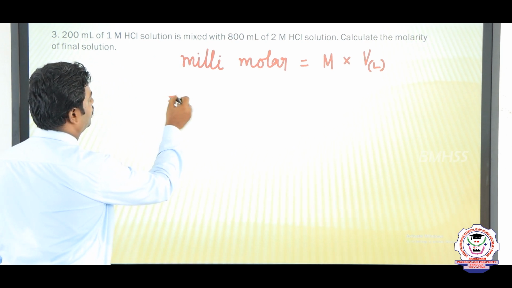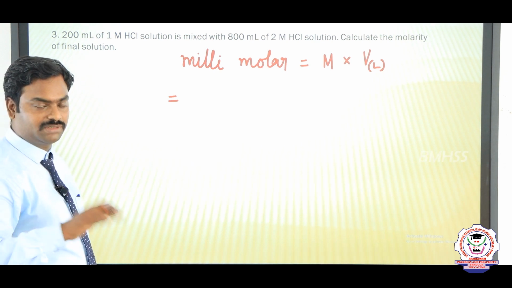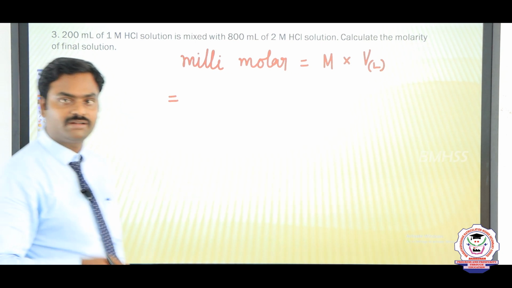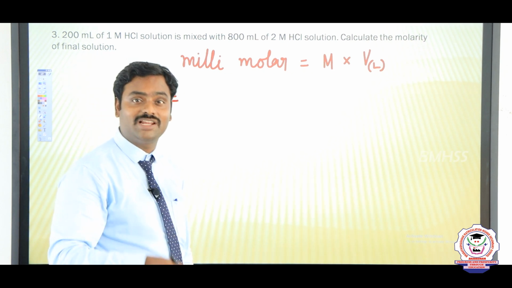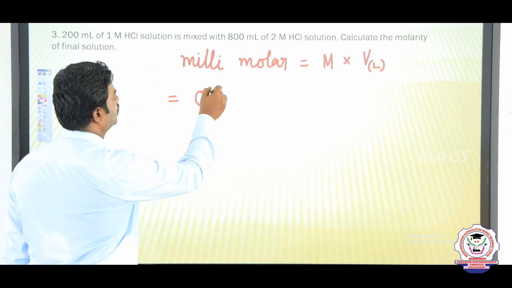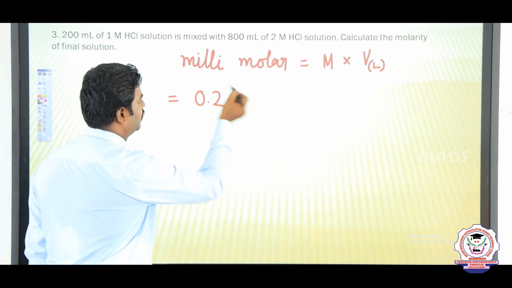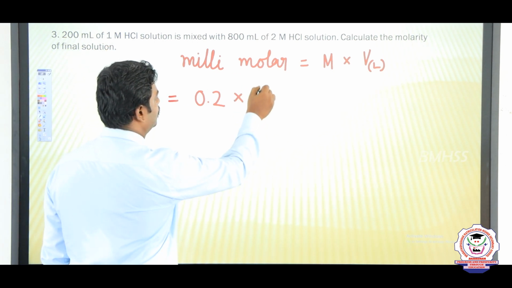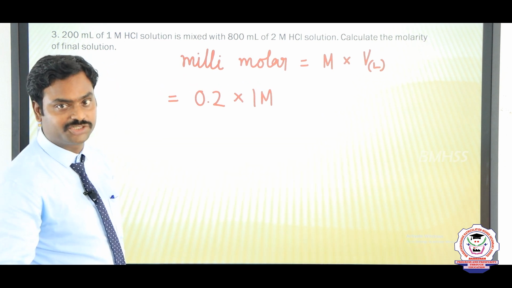Now, the millimoles of the first solution, 200 ml. How do we convert 200 ml into liters? We divide it by 1000. When you divide 200 by 1000, we get 0.2. That means the solution's volume is 0.2 liter. Next, the molarity: 1 molar HCl. So 1 molar. Now we have to add this value to the other solution's.